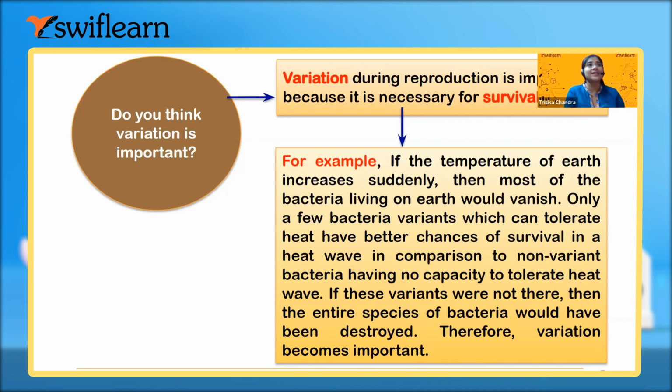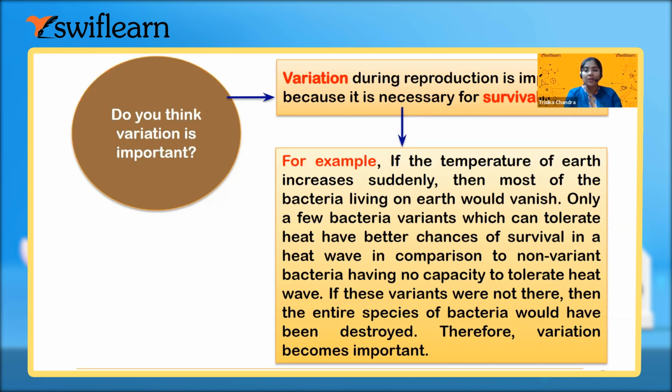It is also seen that in some cases the virus remains asymptomatic, and without any symptoms it goes out from the body. And a normal person would never come to know whether the virus is present in his or her body or not. It can be the situation also. So from here you can understand what is the main importance of variation.